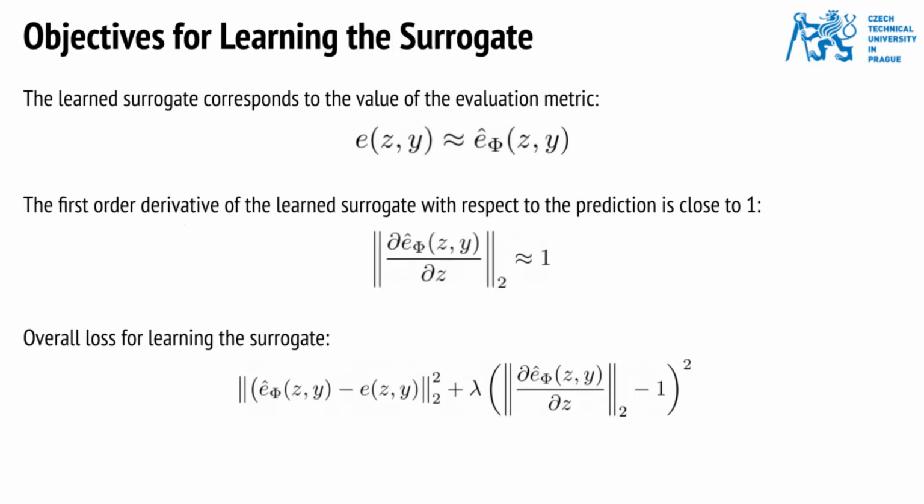The surrogate is learned with two objectives. First, the value obtained from the surrogate should correspond to the value of the evaluation metric. Second, the gradients from the surrogate should be stable, which is achieved by an additional objective to make the L2 norm of the gradient close to 1. Linearly combining these two objectives gives the overall loss for learning the surrogate as shown here.